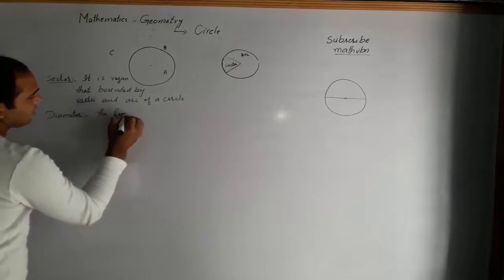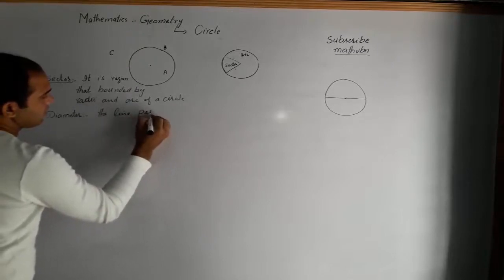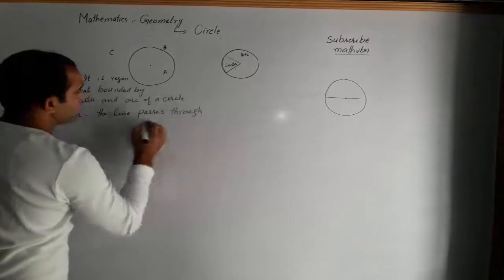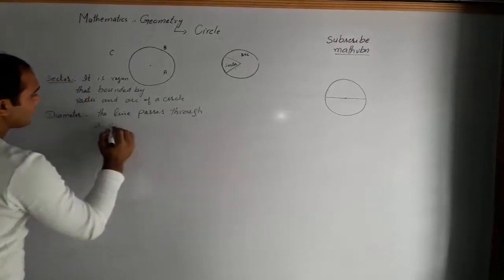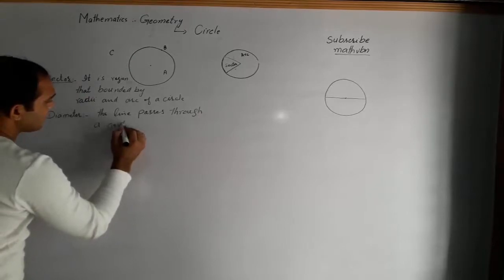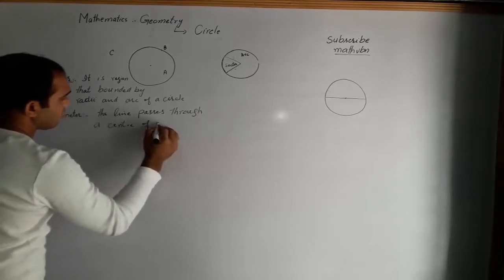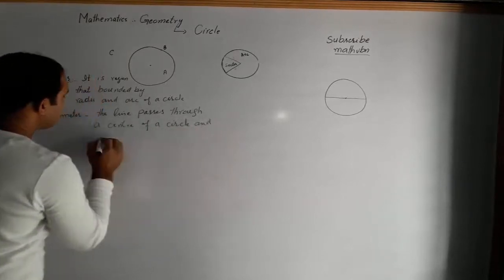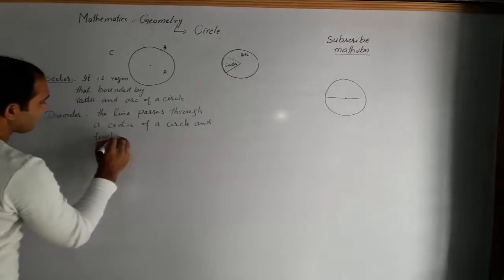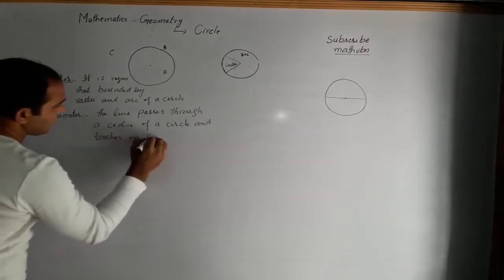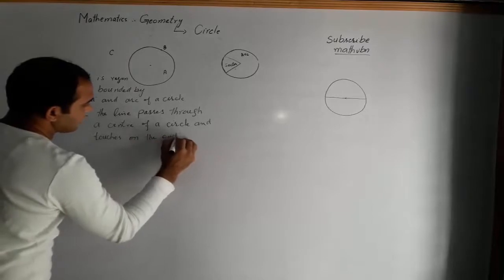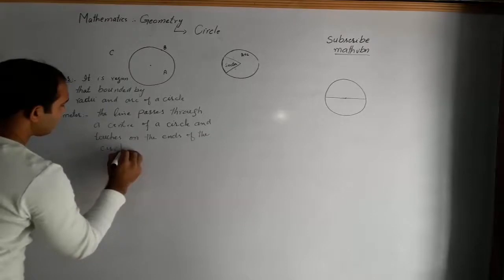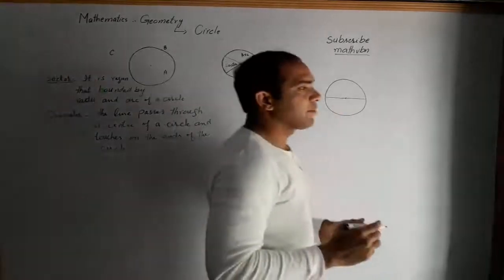The line that passes through the center of a circle and touches the ends of the circle is the diameter.